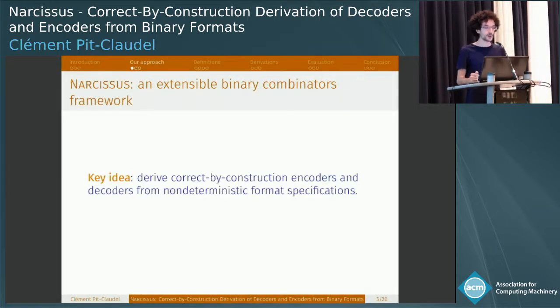So here's how we approach the problem. We built this framework called Narcissus. It's in the style of combinators. The key idea is that you'll write one single format specification. This format specification will be non-deterministic, meaning that it will describe the whole universe of possible encoders. And then from this, we'll generate one encoder and one decoder, as well as a proof for both of these that they obey the format.